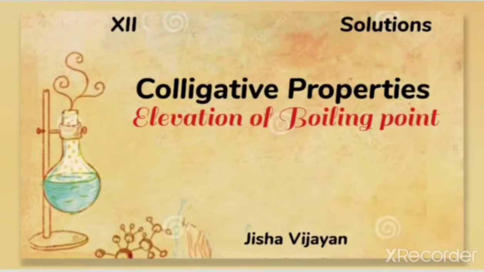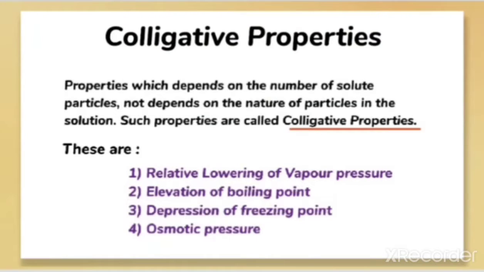Hello students. In this video we are going to discuss another important colligative property, that is elevation of boiling point. Just recall the definition for colligative property: the property which depends on the number of solute particles, not on the nature of the particle in the solution. Such properties are called colligative properties. So here we need to discuss the point elevation of boiling point.